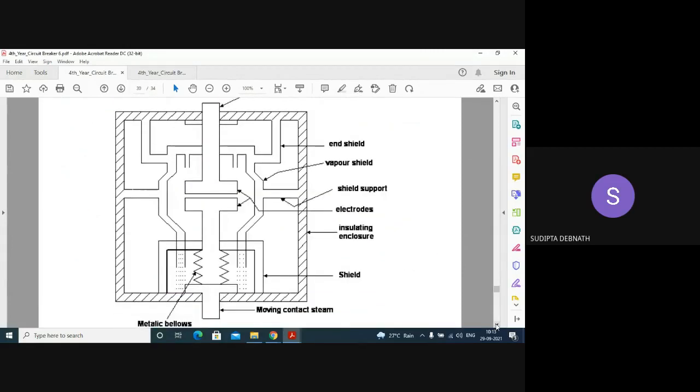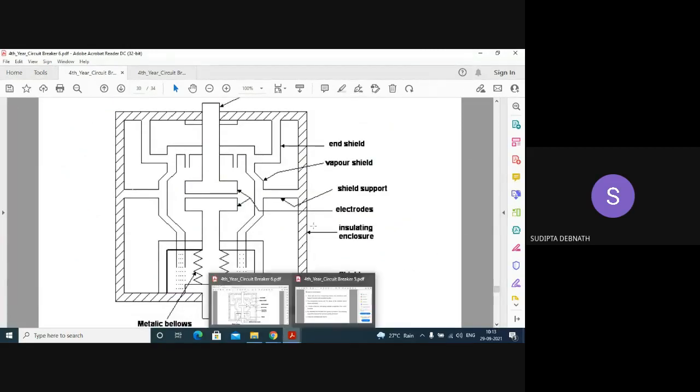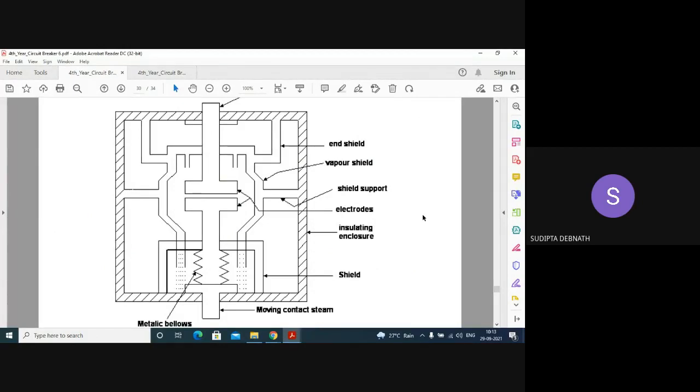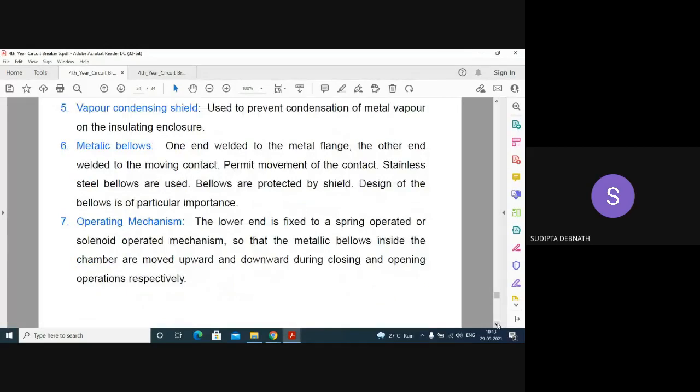So this is the figure. You will get a much clearer picture in any book. All the parts are shown here. The vapor condensing shield is used to prevent condensation of vapor at the insulating enclosure.